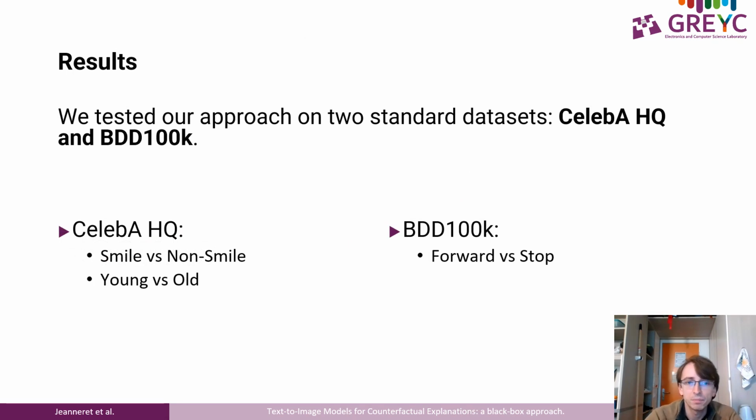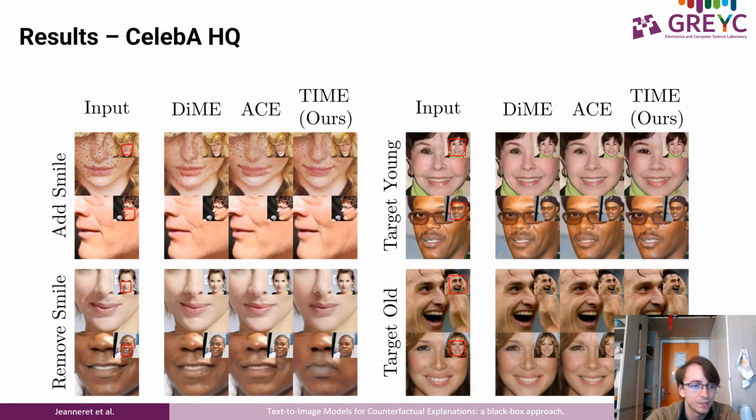We tested our approach on two datasets, CelebA HQ and BDD100K. Here we are going to focus on the qualitative assessment. For the quantitative evaluation, we perform competitively, yet please refer to our paper for more details. First, we compare our method qualitatively against the previous state-of-the-art, DiME and ACE.